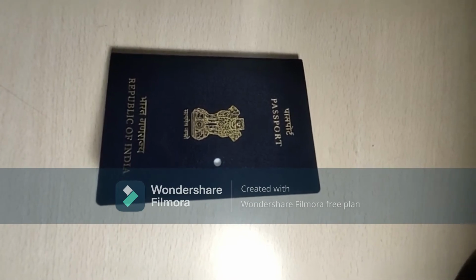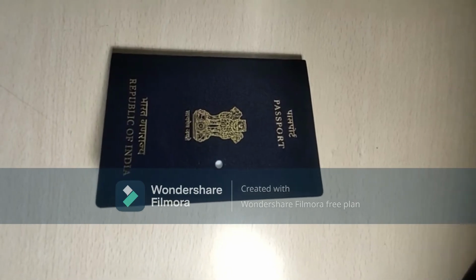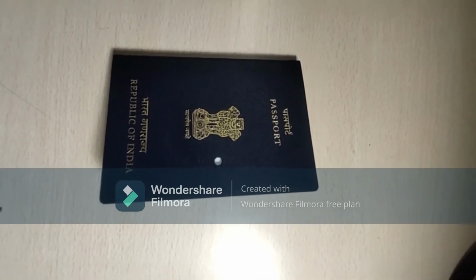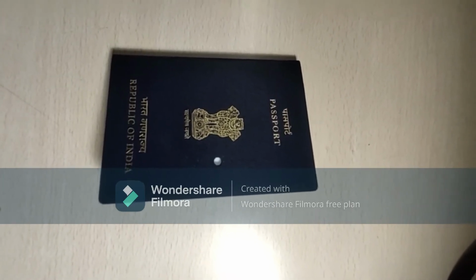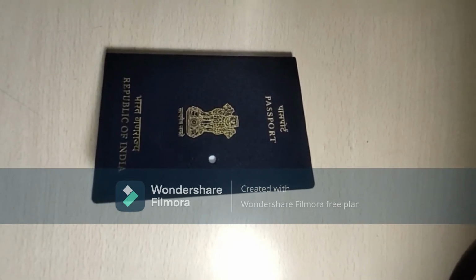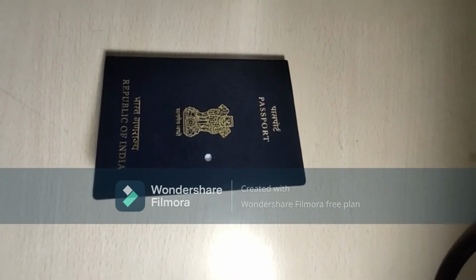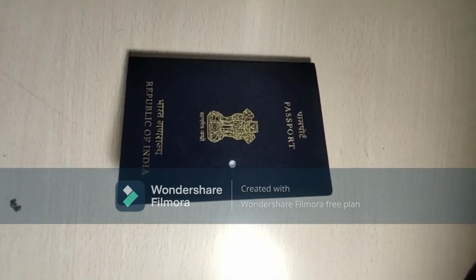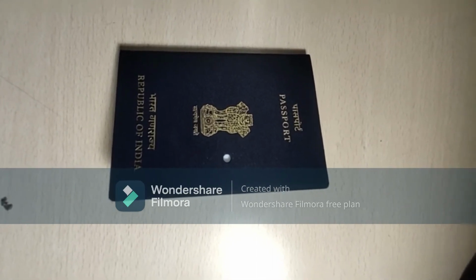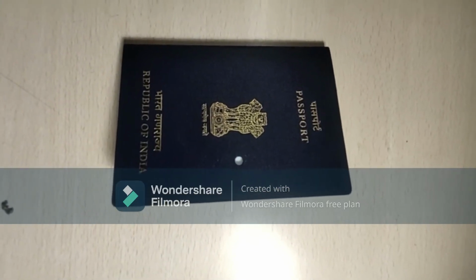Just apply again in the reissue category, and the same process will be followed again. You visit the passport seva kendra, then police verification will come, and then passport printing will be initiated. After going to the passport seva kendra, this time you have to fill the form the right way, however you want. And this process applies only if there is no spelling change in your name.